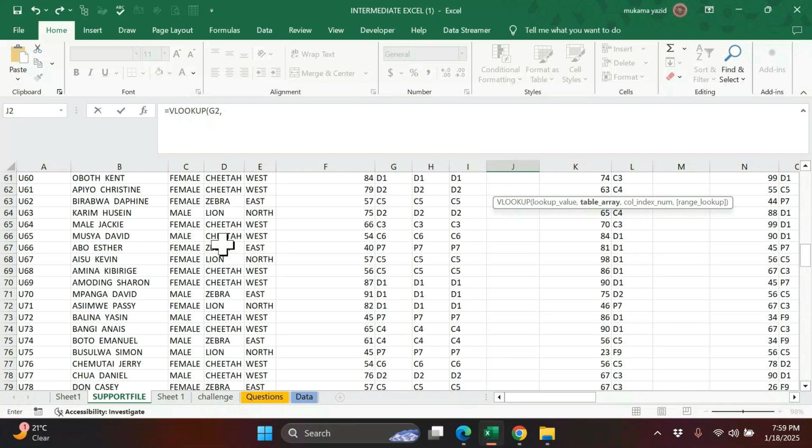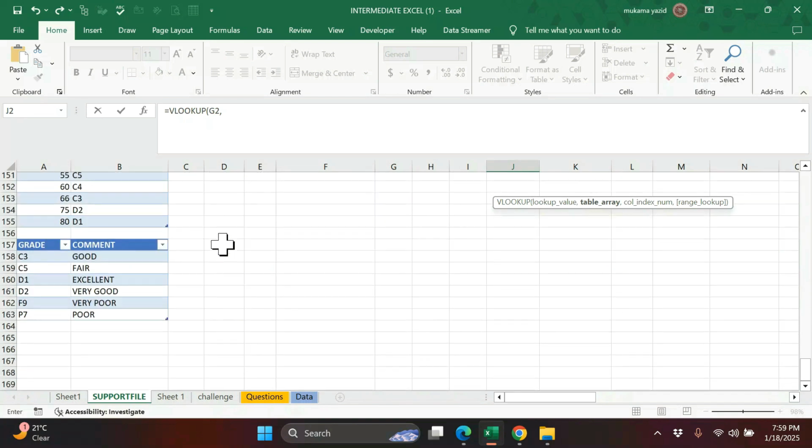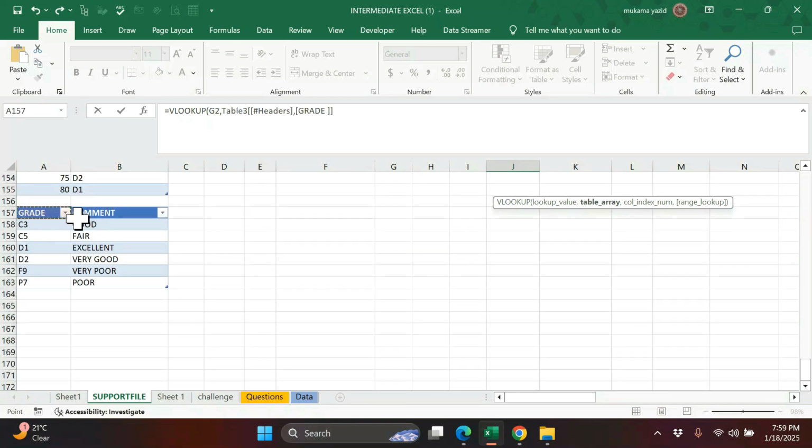Let us go and select our table here. This is our table. Then from there, we count the column where we want to get a result from. So since it is grade and I want comment, it means I will count from the left to 1. I have this one, but I want this one. So 1, 2. Where there is a column which has what I want, it is where I stop. So 1, 2. So I put 2 there.